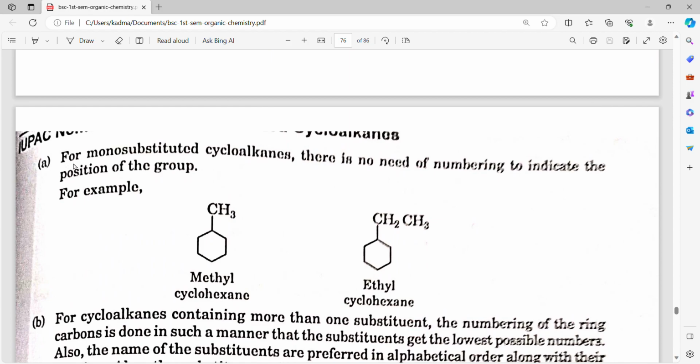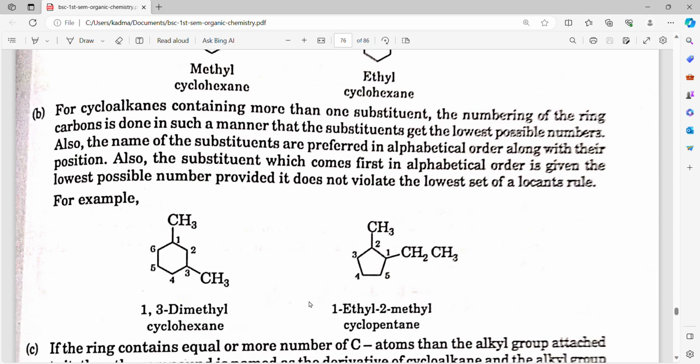IUPAC naming. For monosubstituted cycloalkanes, there is no need of numbering to indicate the position of the group. For example, methylcyclohexane, ethylcyclohexane. For cycloalkanes containing more than one substituent, the numbering of the ring carbons is done in such a manner that the substituents get the lowest possible numbers.